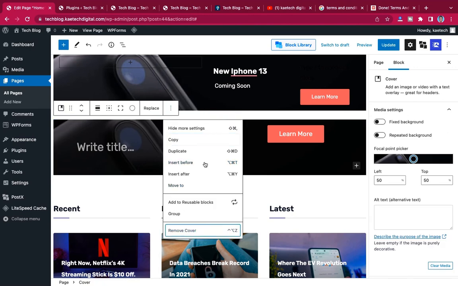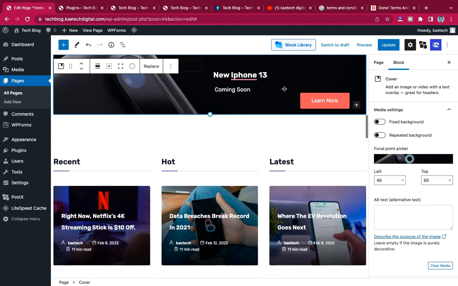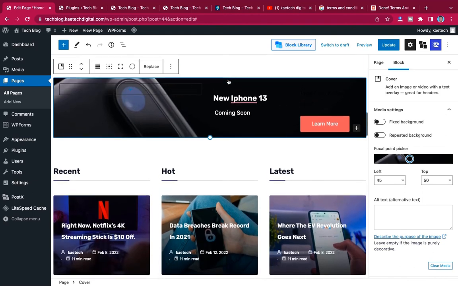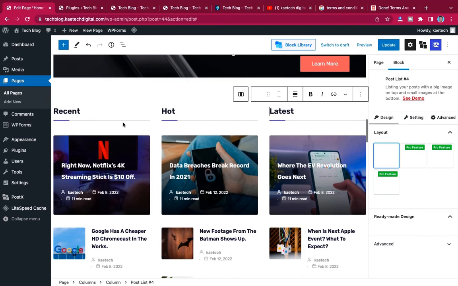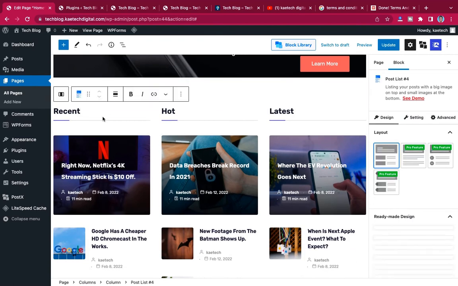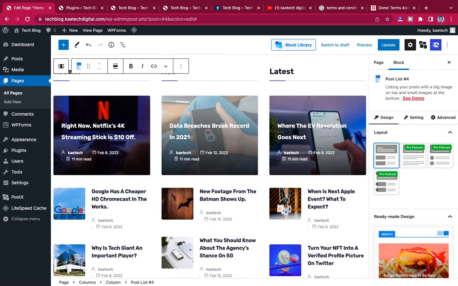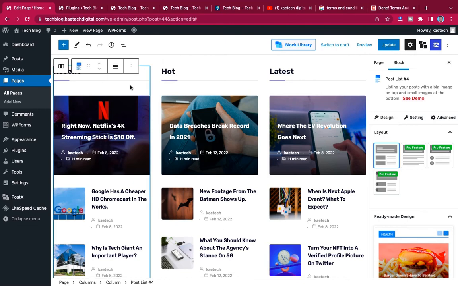Okay, if you don't want to create, you can also click over here and then replace the image with your own image, and then do some small editing over here, and then it is done. Now this one also is basically like creating 3 columns. Okay, it is three different columns over here. Now like I said, to edit this one, it is also very easy. Just click on the column itself. Okay, the settings will appear over here, and then you can adjust the settings.